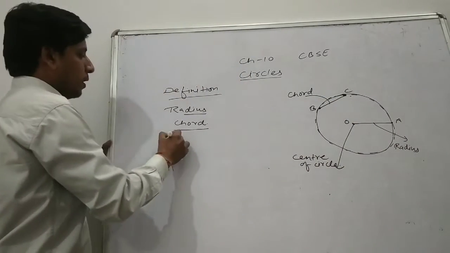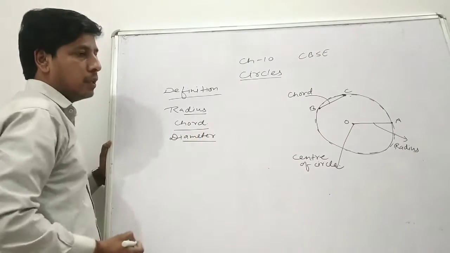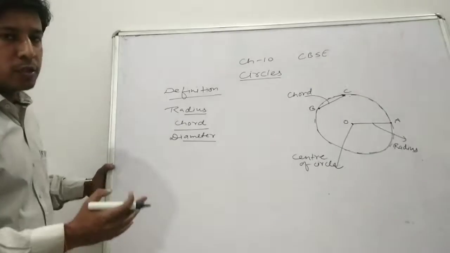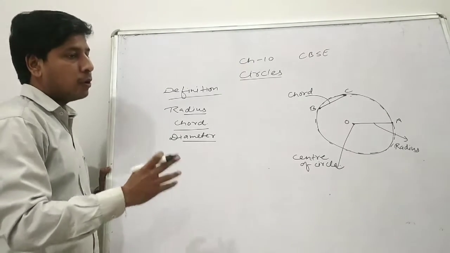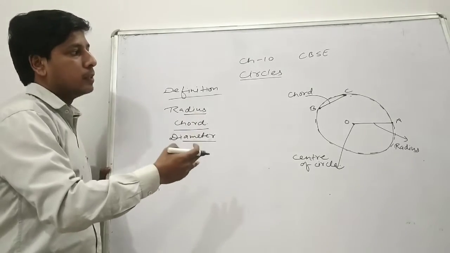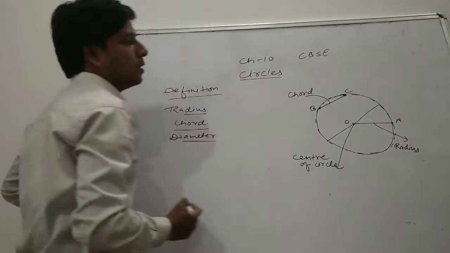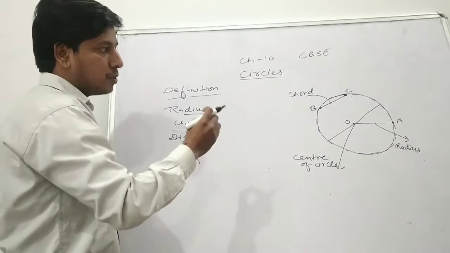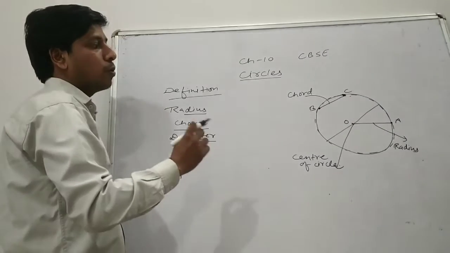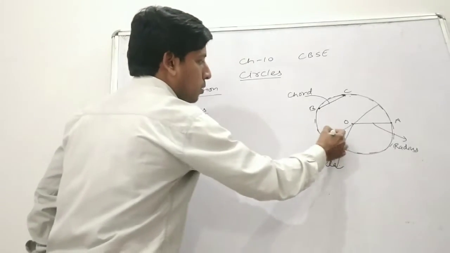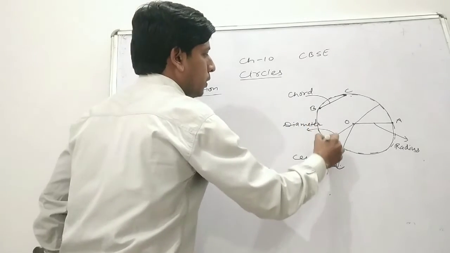Now what is the diameter of the circle? We talk about what is the diameter of the circle. So in simple language, the longest chord of the circle is known as diameter. Or in other way, we can say that chord that is passing through the center. A chord that is passing through the center is known as diameter, because a chord which is passing through the center is automatically become the largest or longest chord of the circle. So this is known as diameter, longest chord of the circle.